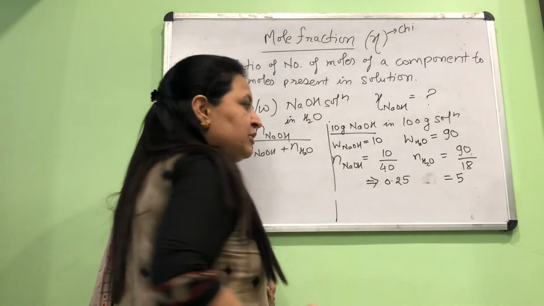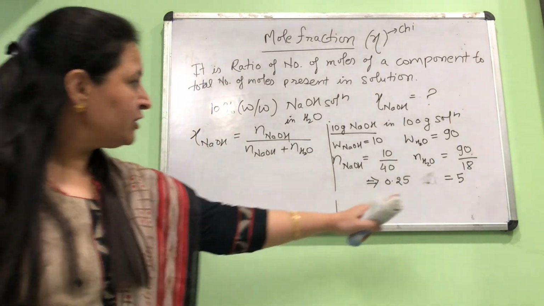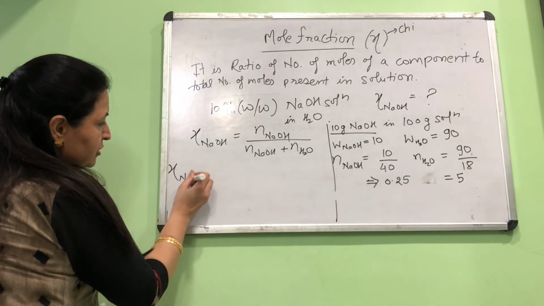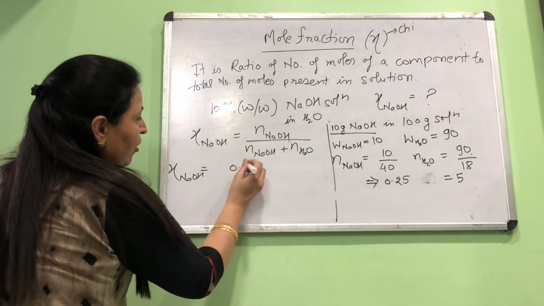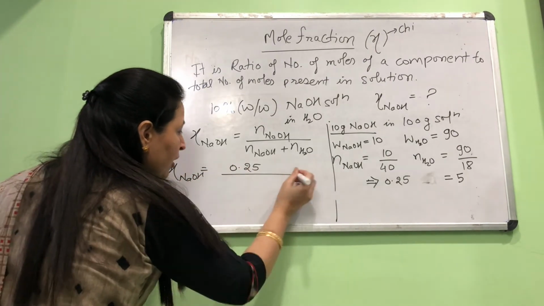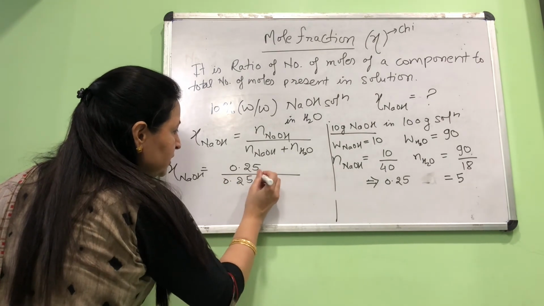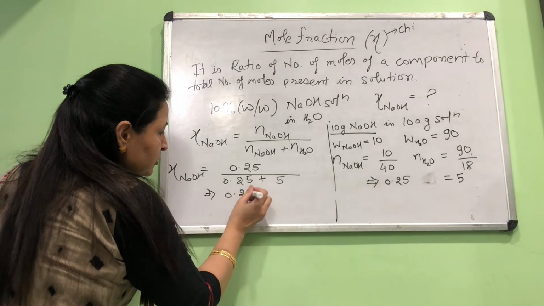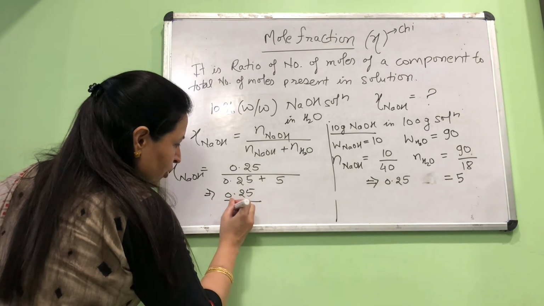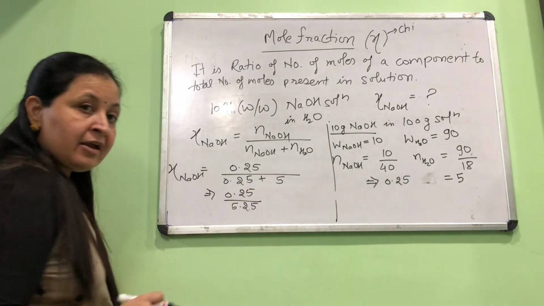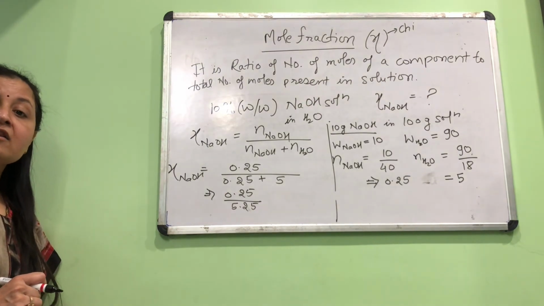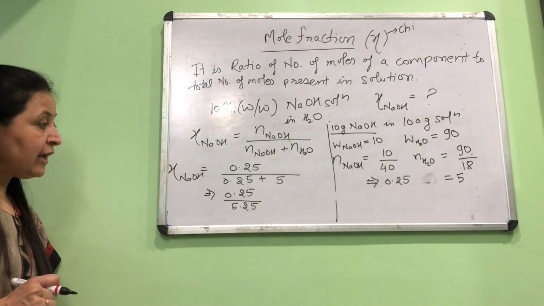So you have their individual number of moles. We'll substitute these values in our formula. So therefore chi for NaOH will be equal to number of moles for NaOH upon number of moles of NaOH plus number of moles of water. So this will come out to be 0.25 upon 5.25. Okay. If you find this ratio, that will be the chi value for NaOH.